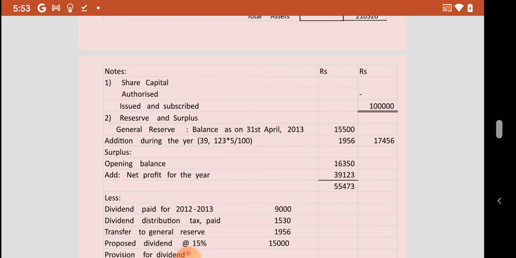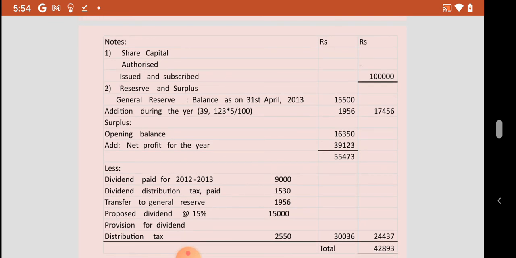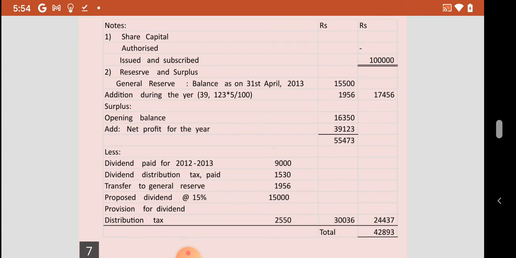Here we have notes pertaining to the balance sheet. Note 1 relates to share capital, totally 1 lakh. The second note, which is important, contains a few adjustments of reserves and surplus. Reserves and surplus, the opening balance we have 15,510. Then we have the additions during the year at 1,956. Then surplus opening balance we have 16,350.